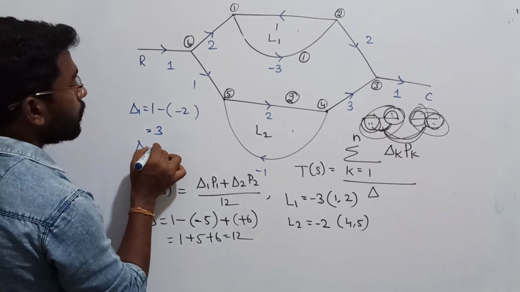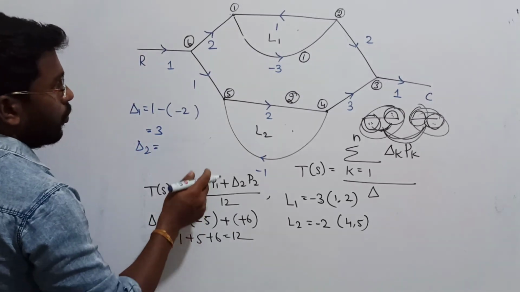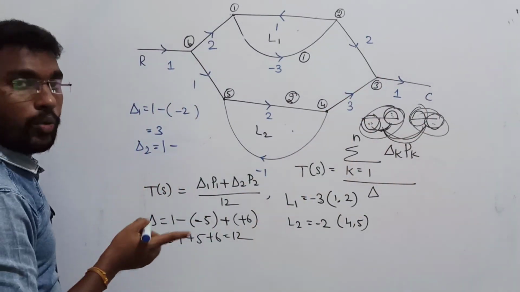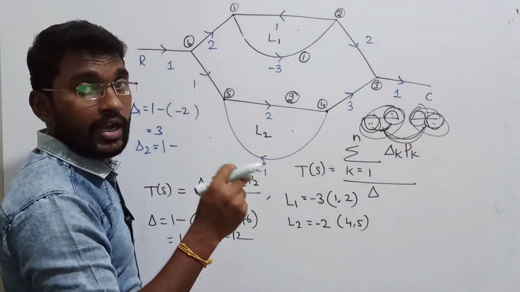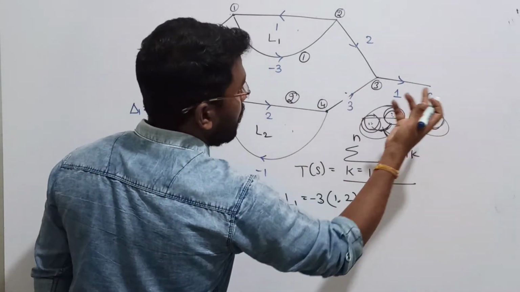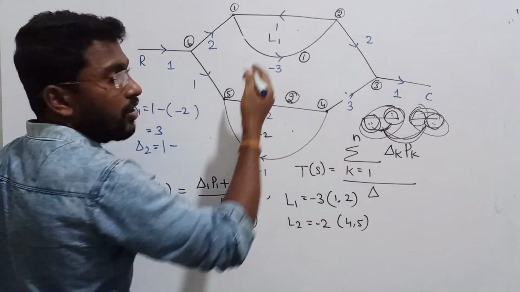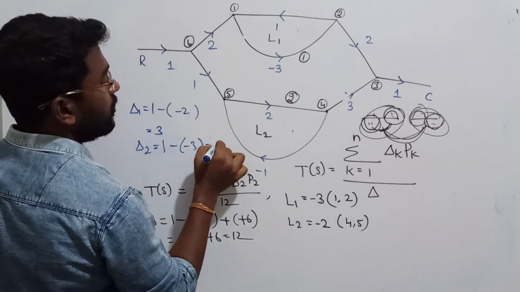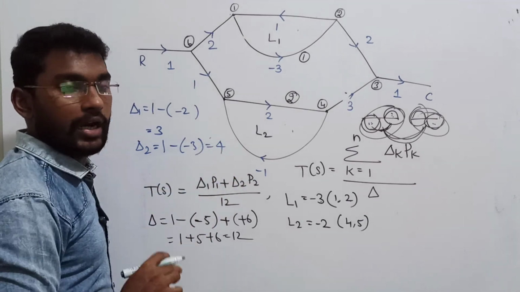Del 2, once again, is for the second forward path, right? The second forward path will be 1 minus, once again, sum of integer loop gain which are not touching the selected forward path. Who is not touching this forward path? Only this one. What is its value? 1 into -3, so that is going to be -3, so this value is going to be 4. I hope you all are getting a clear idea now.